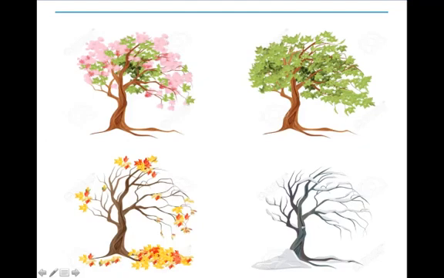What is this season? Yeah, I'm proud of you. Excellent, grade 1. This is fall, because in fall, the leaves change color. This is fall. Now, the last picture. The picture that has no leaves. Which season is this? Yeah, this is winter. You can see some ice on the leaves as well. Yes, on the branches. So in winter, it's all full with ice, no leaves, and some plants can die.